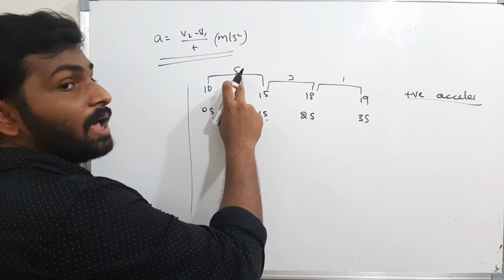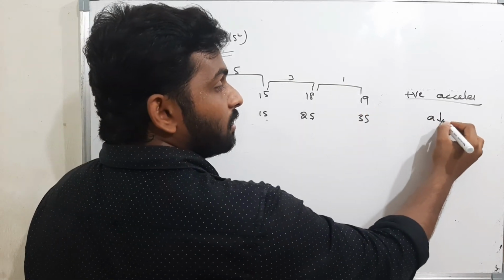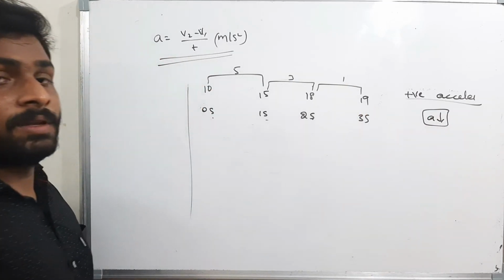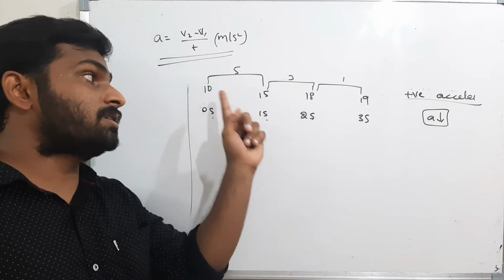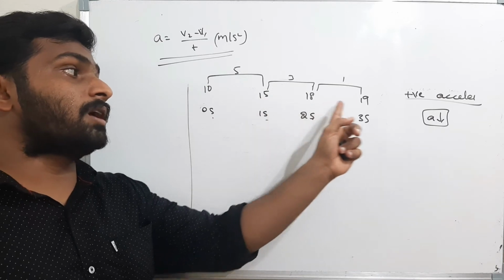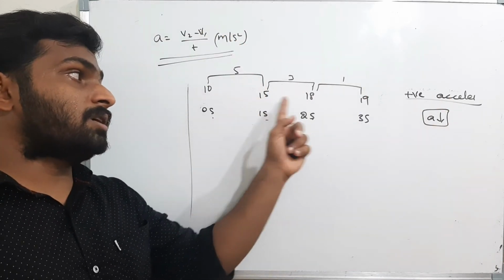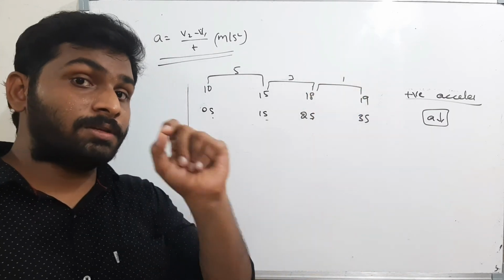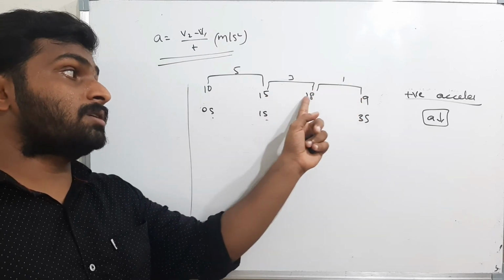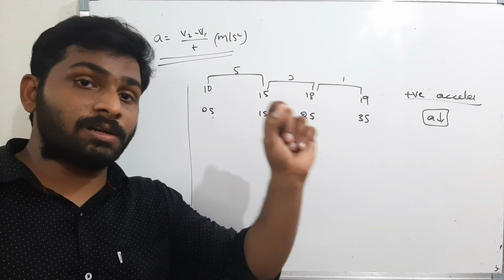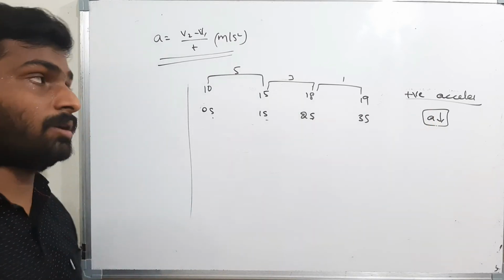Now, here the acceleration is 5, here the acceleration is 3, here the acceleration is 1. Therefore, it is decreasing in acceleration. Decreasing in acceleration is not retardation. Retardation is when the velocity is decreasing. Here the velocity is 10, 15, 18, 19. The velocity is increasing. That means it is acceleration. If the velocity is decreasing, then we will call it a retardation. Please remember that point. Acceleration is decreasing, but velocity is increasing. If the velocity is increasing, then it is acceleration. Therefore, it is a decreasing in acceleration. It is not retardation. Please remember that.